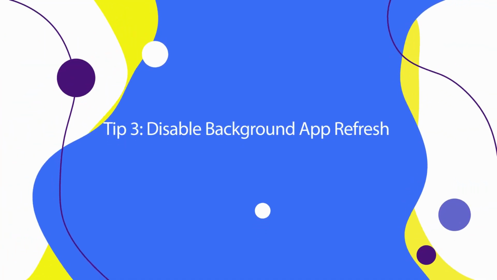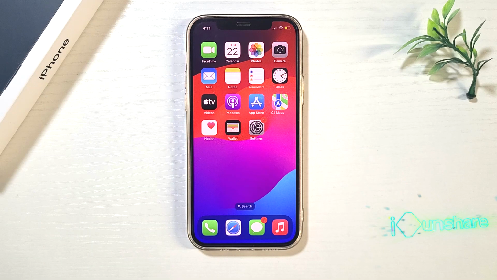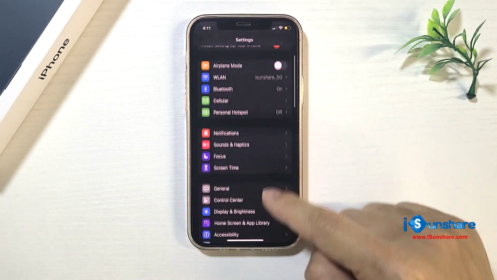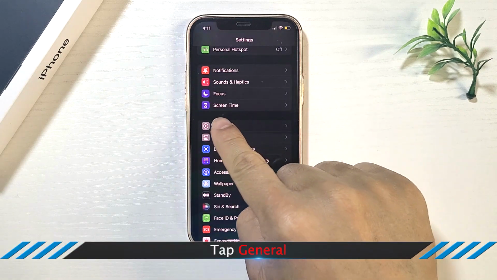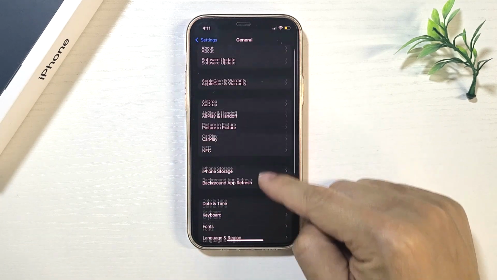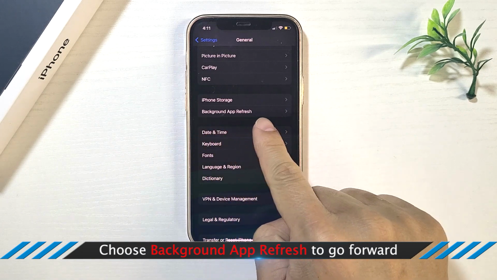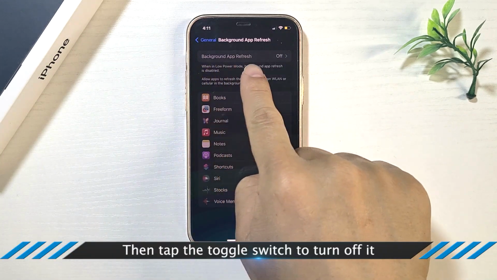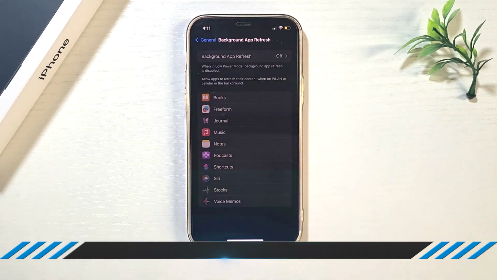Tips 3. Disable background app refresh. Tap Settings. Scroll up and tap General. Tap Background app refresh. You should make sure the background app refresh is off.